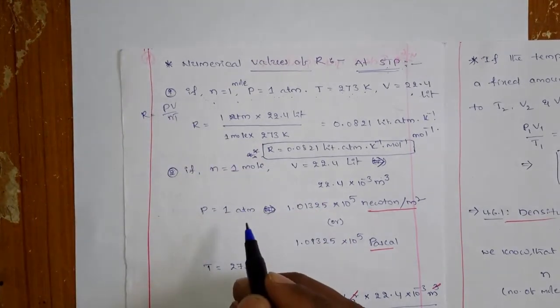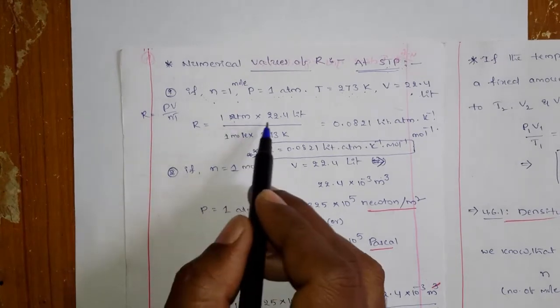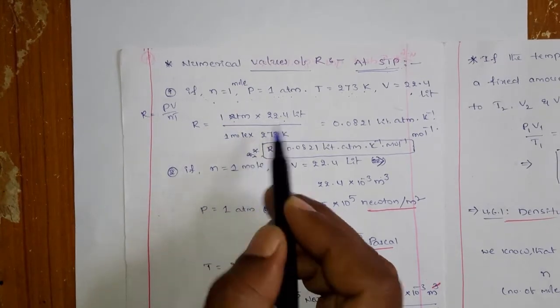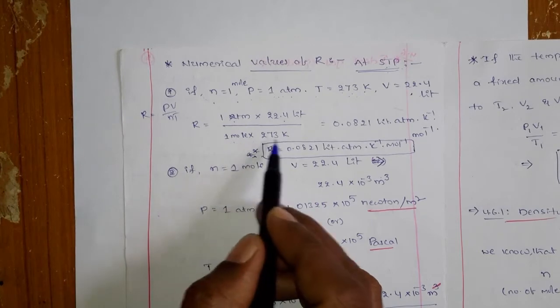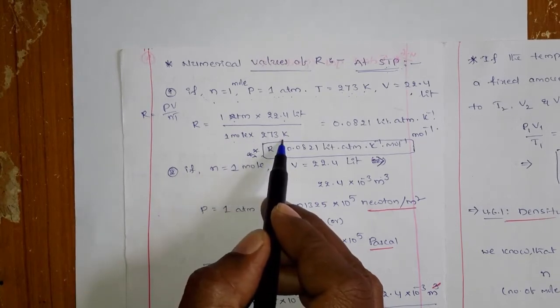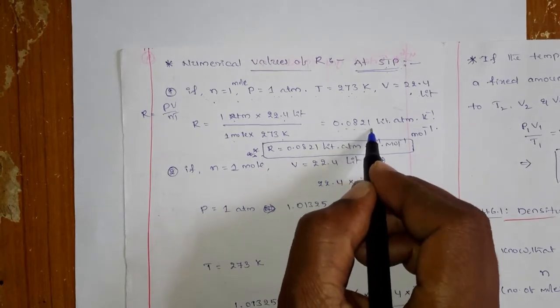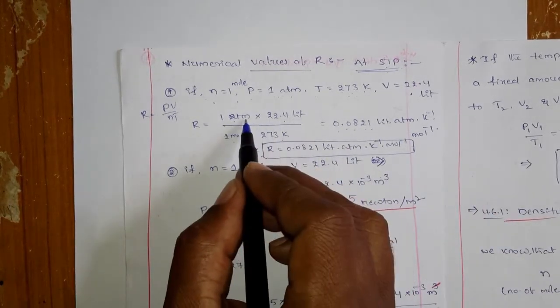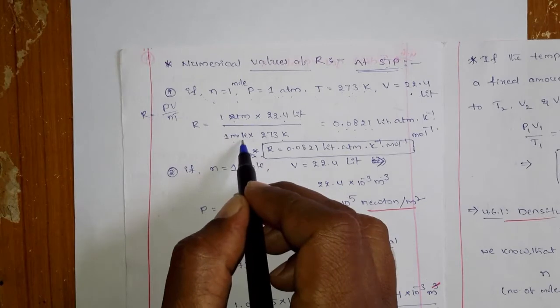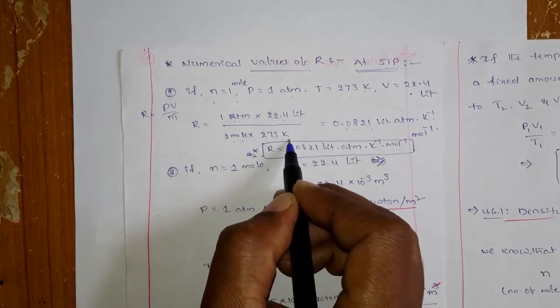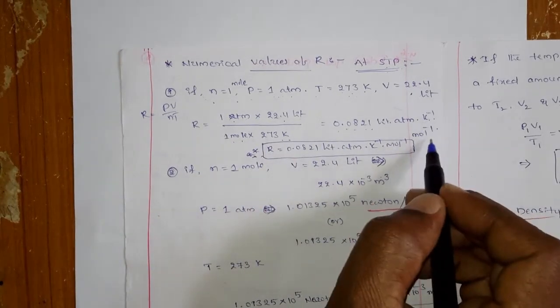P is 1 atmosphere, V is 22.4 liters, divided by n, 1 mole, and 273 kelvin. So what you get is a value of 0.0821 liter atmosphere mole inverse kelvin inverse.